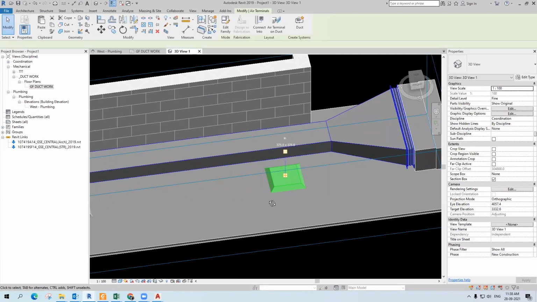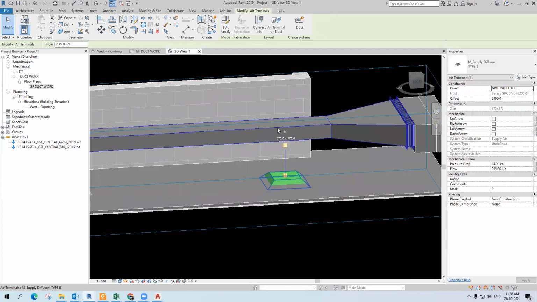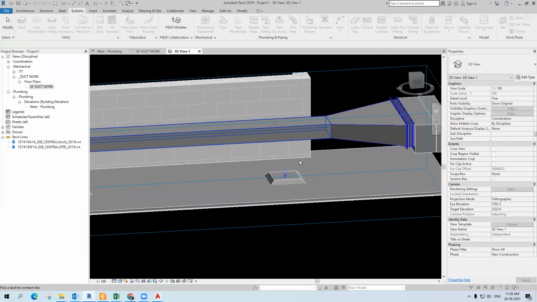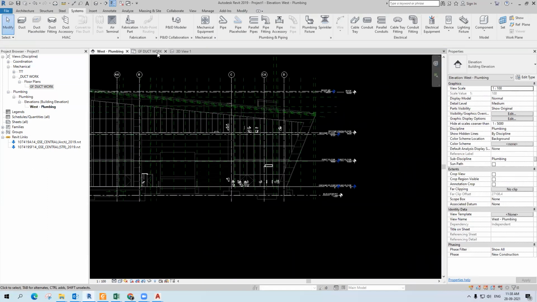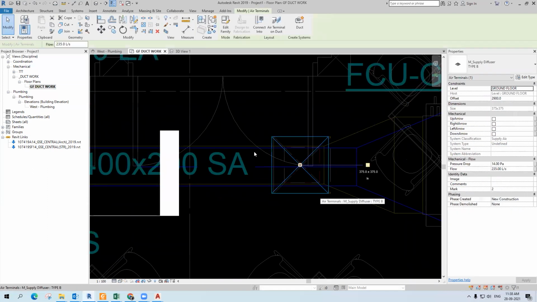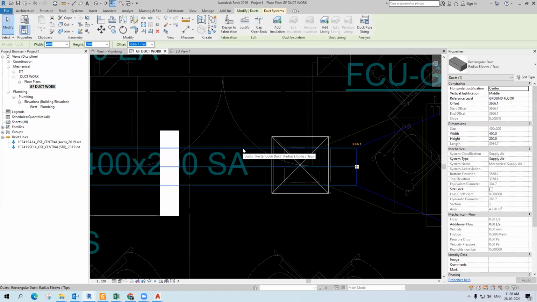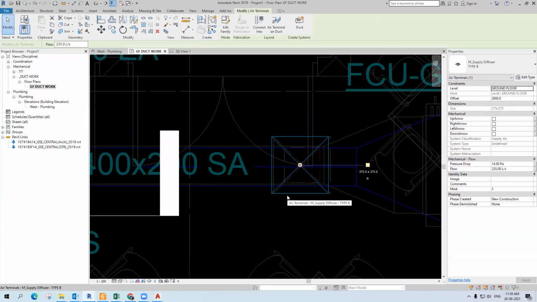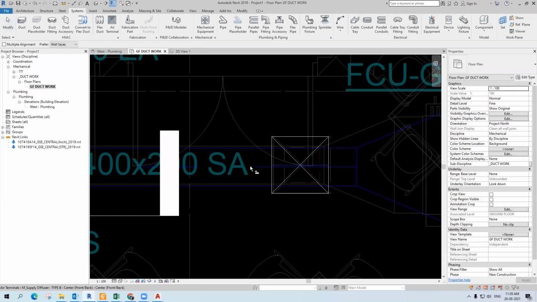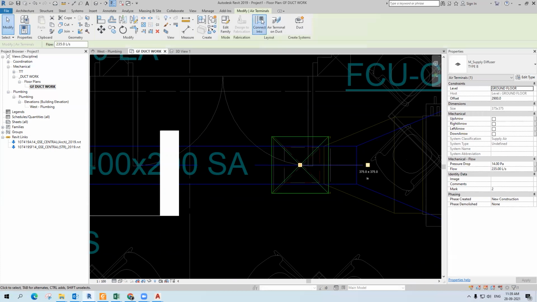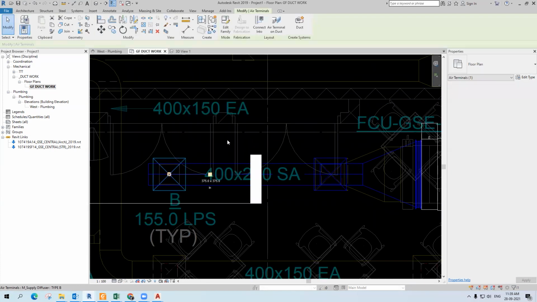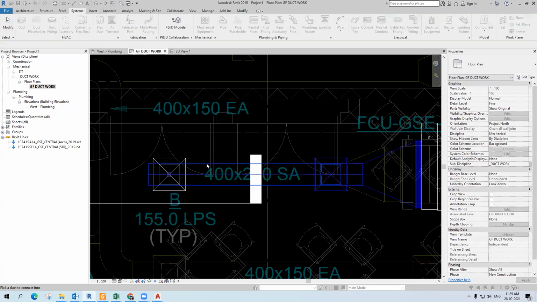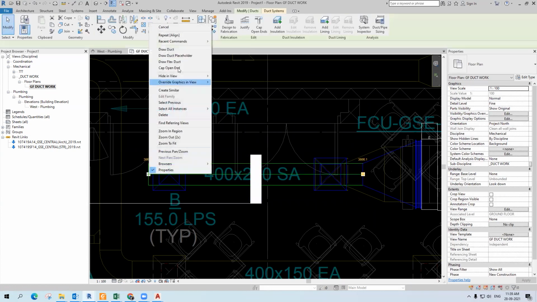In order to join this one, just select the duct, connect into, just pick the line. Then 200 by 200. Align this one. Select the duct, connect into, just pick the duct. Select the terminal, connect into, just pick it. And you can put an end cap on this one.